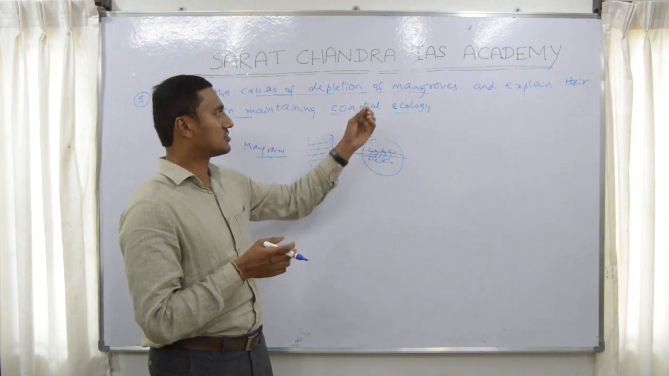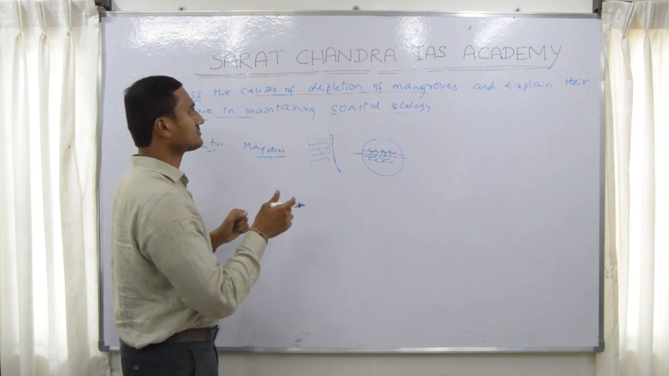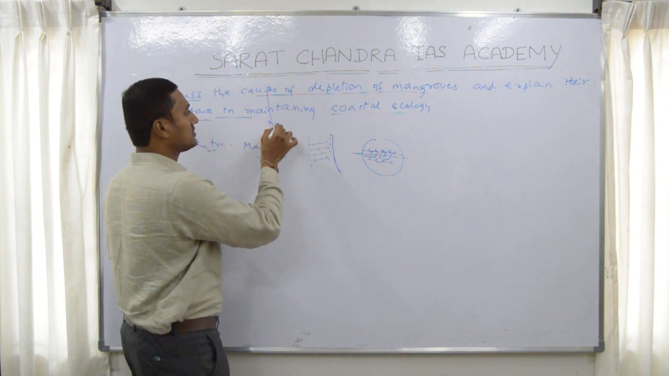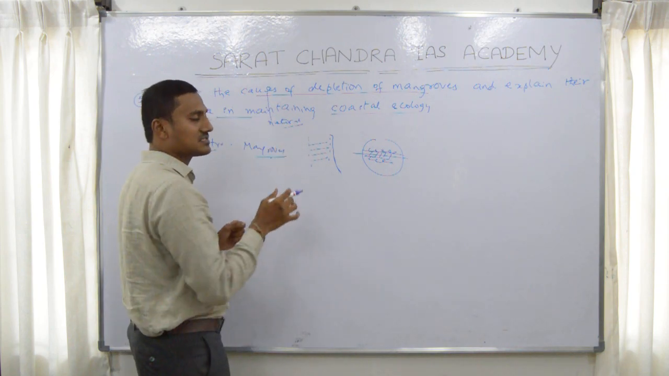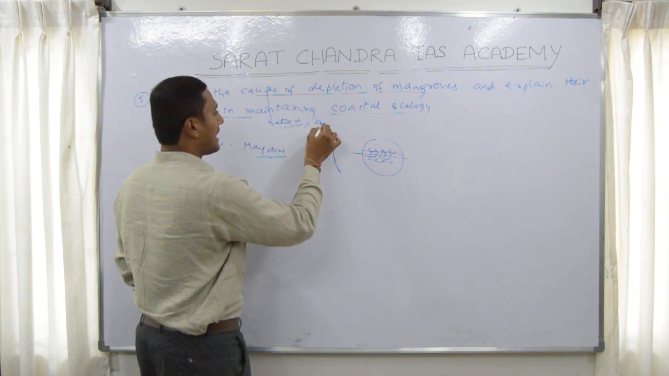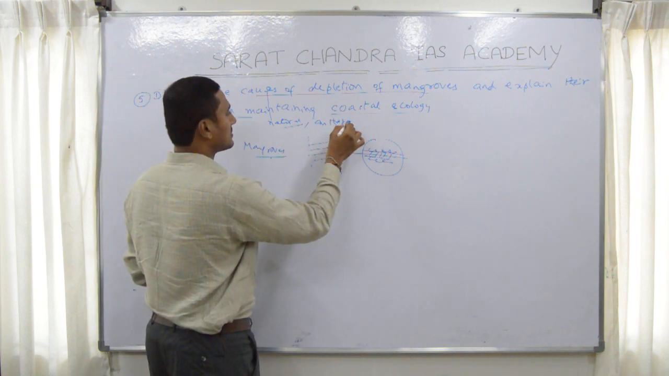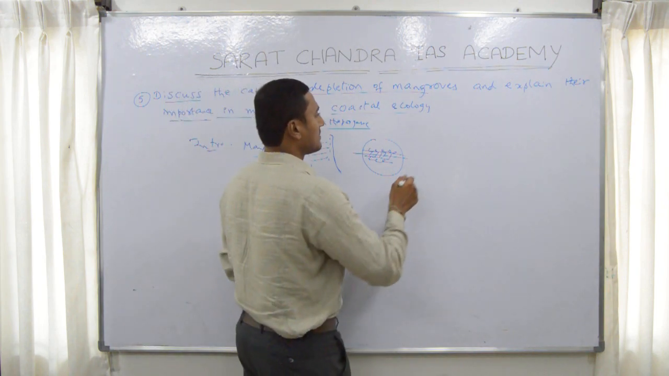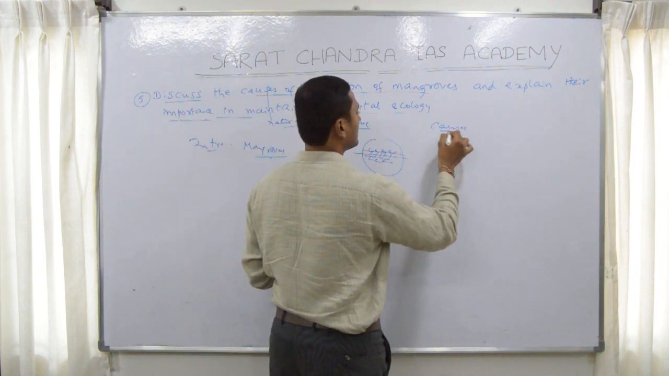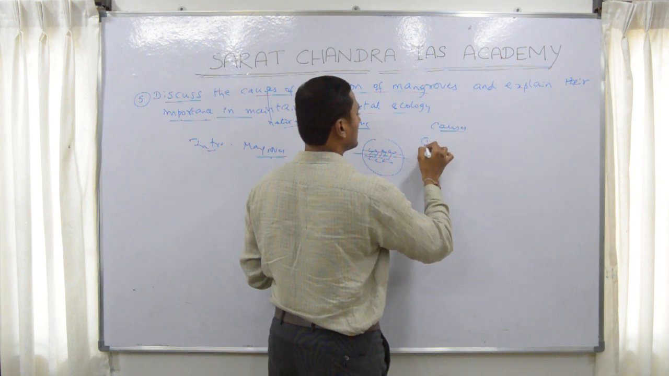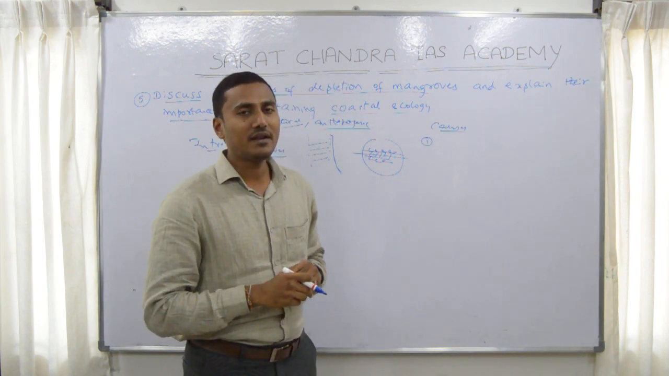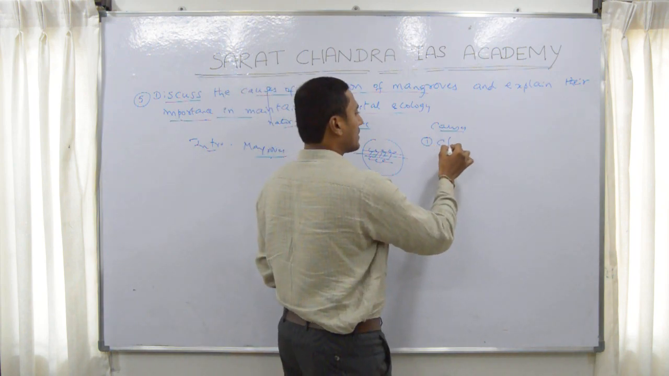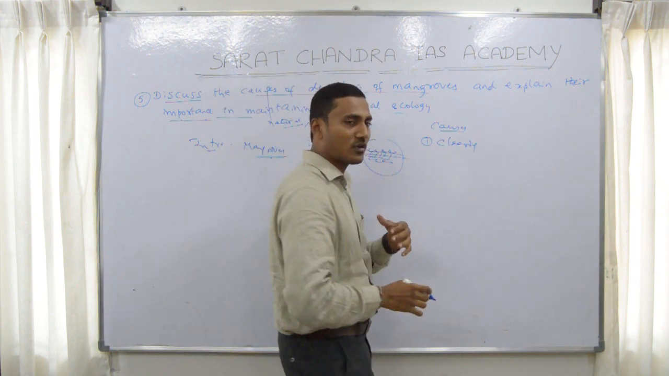Then moving on to the main body of the question, causes for depletion of mangroves. See, the causes are both natural causes, there are some natural causes, and anthropogenic causes, the human-led causes. Now, some of the causes, if you see, one is the clearing of mangroves. The clearing of mangroves, also called as deforestation.